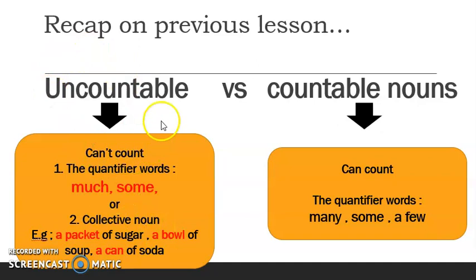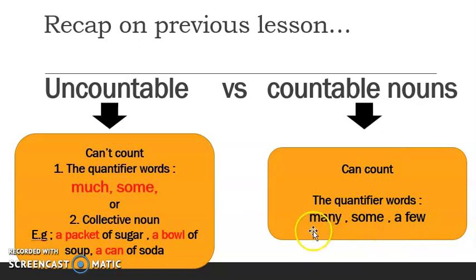So for the nouns that you cannot count, the quantifier words are much, some, or you can use collective noun. A packet of sugar, a bowl of soup, a can of soda. But for the nouns that you can count, the quantifier words are many, some, a few.